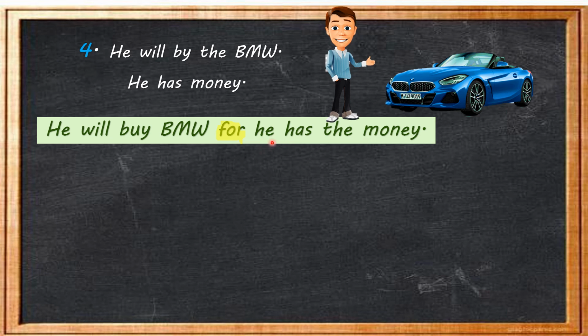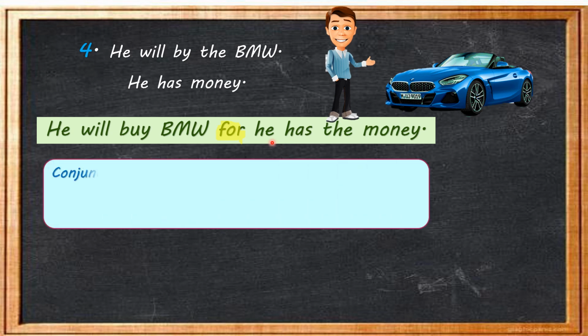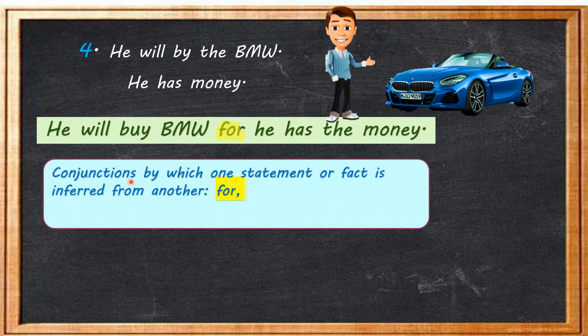Is it clear? Now children, in such sentences we form an opinion on the basis of the information we have. For joining such sentences, let's see the different conjunctions we use. Conjunctions by which one statement or fact is inferred.